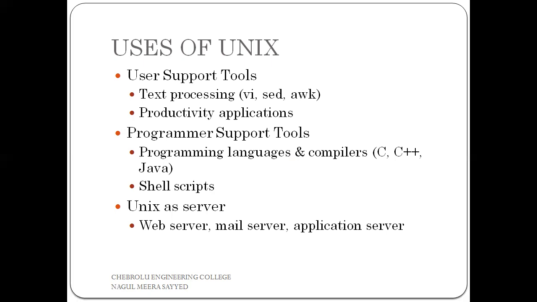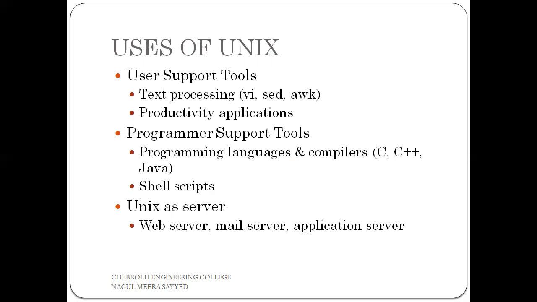But in the Unix operating system, there is no need to install any compilers or any C, C++, Java software explicitly. The Unix operating system inbuilt supports all these programming language compilers. And your Unix operating system also inbuilt supports shell scripts. Shell scripts are nothing but some programs. A shell script is a scripting language, and we can perform different types of programs using these shell programs. Later we will discuss all these shell scripts.